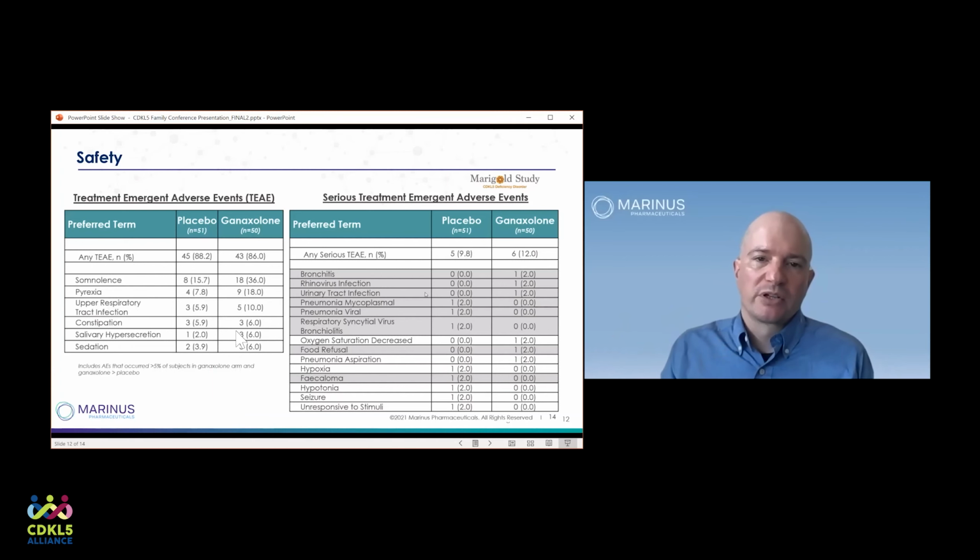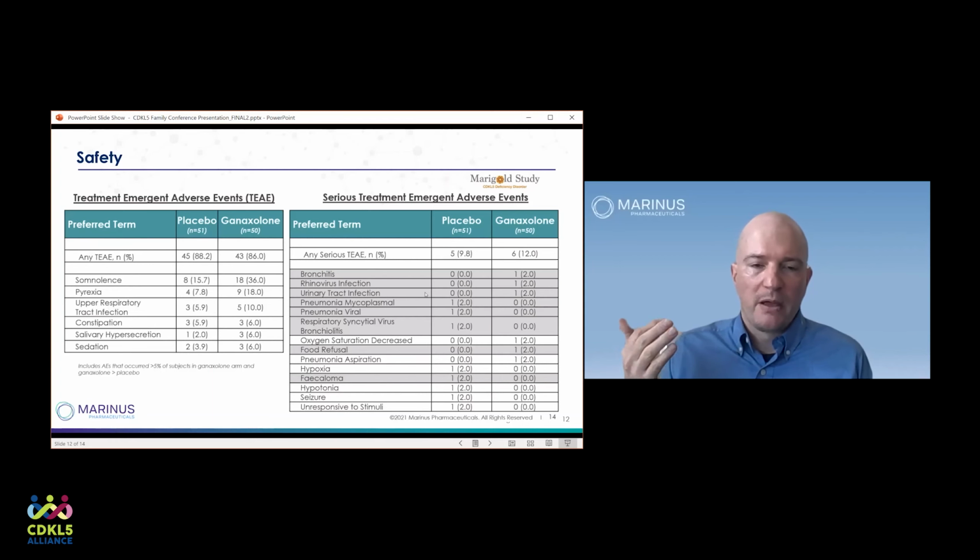If we restrict our focus to serious treatment emergent AEs, we get a smaller number of adverse events that are seen, because most of them are not serious. And we can look at the aggregate numbers overall, both in placebo and ganaxolone. The placebo percentage is 9.8, and the ganaxolone percentage is 12%. And the breakdown is as shown.